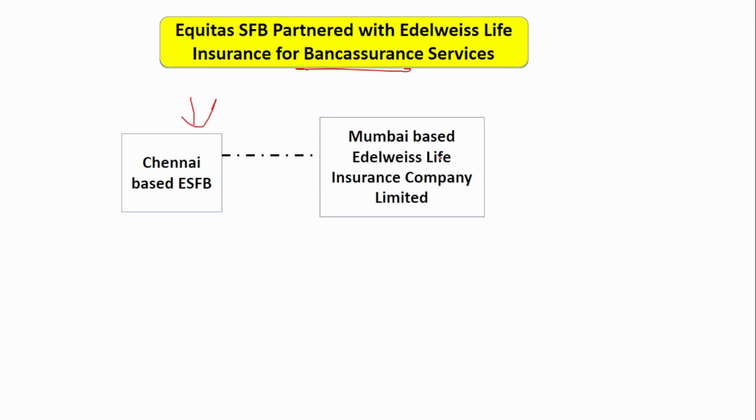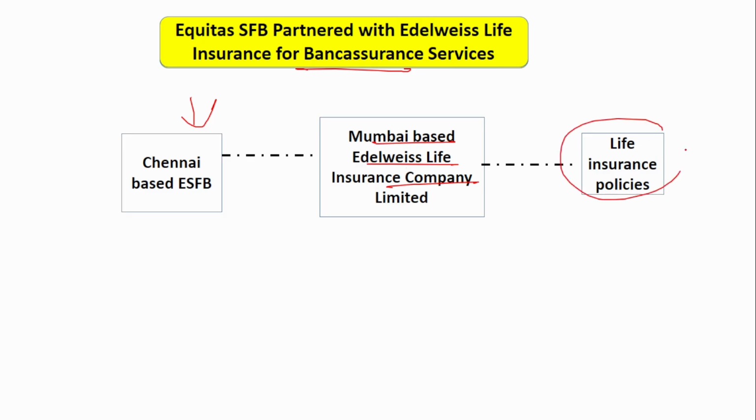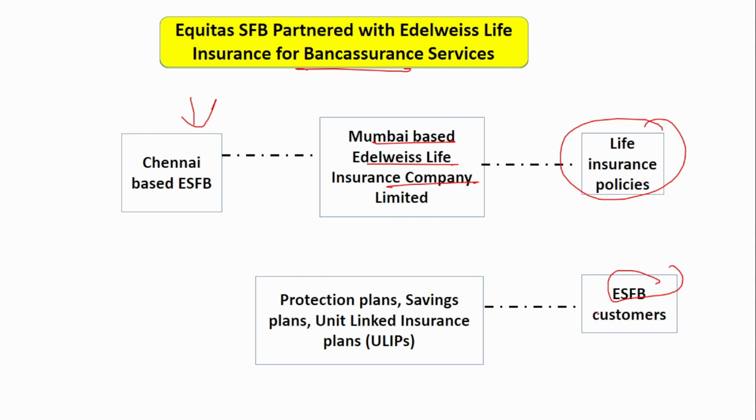The next news is about bancassurance. The Chennai-based Equitas Small Finance Bank has partnered with the Mumbai-based Edelweiss Life Insurance Company Limited. The main purpose of any bancassurance is to provide insurance policies to the customers of the bank, to make use of the huge customer base of the banks. So life insurance policies will be provided to Equitas Small Finance Bank customers. The customers will have access to protection plans, savings plans, ULIPs. All these plans will be explained to the customers, and they can buy them from Edelweiss Life Insurance Company.